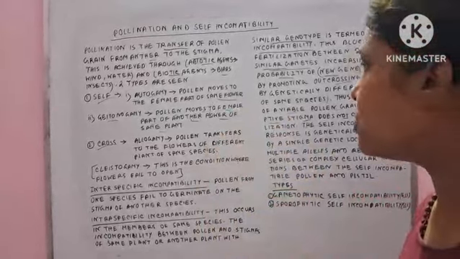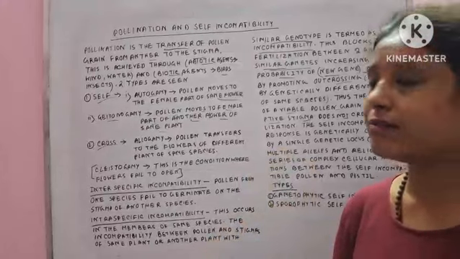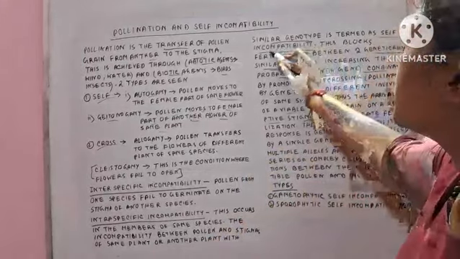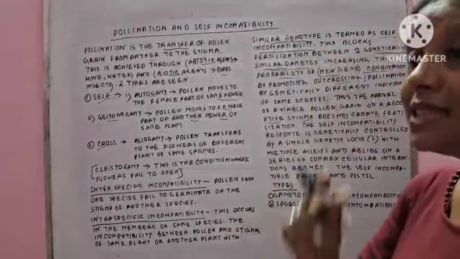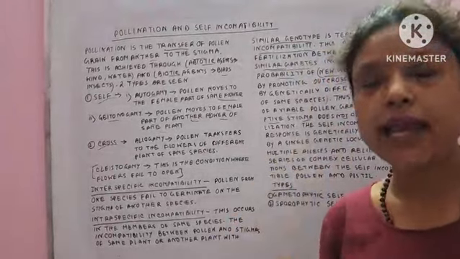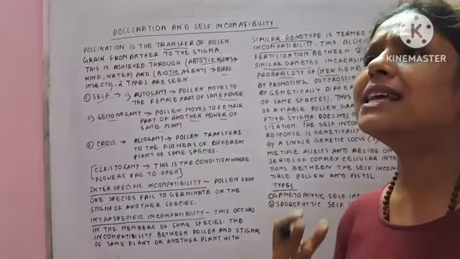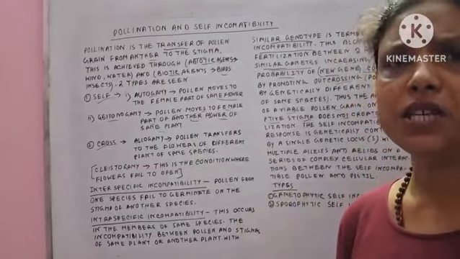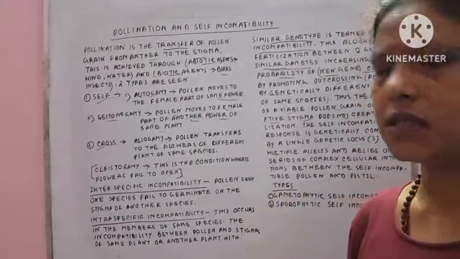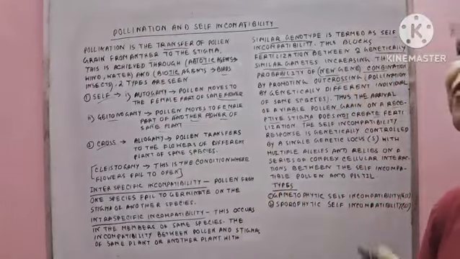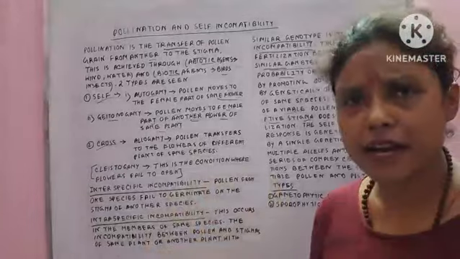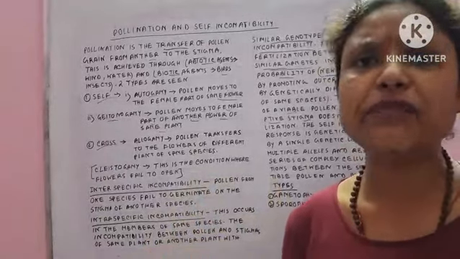So in that situation the fertilization is totally blocked by this process. This is called self-incompatibility, and this is done by the plant. Why? For getting new gene combinations or variability in the plant's species. Okay, and this occurs for adjustment with the environment or getting some adaptive features also.